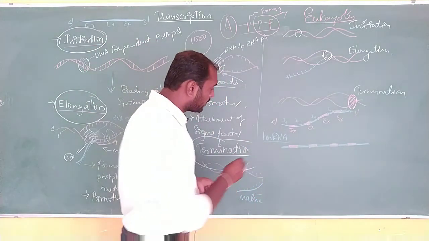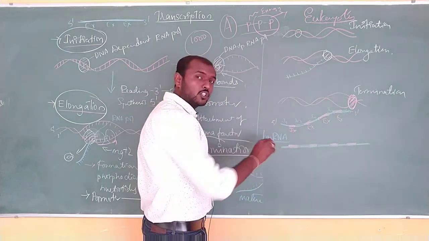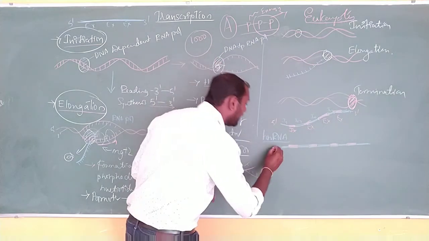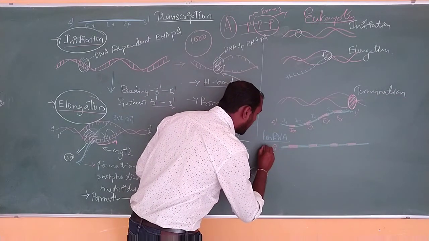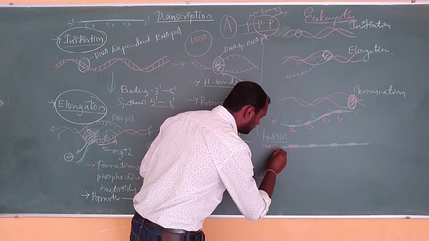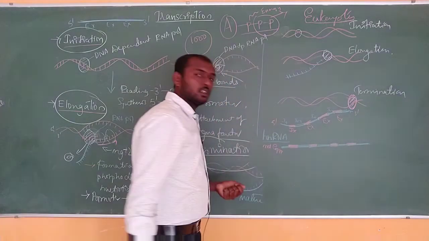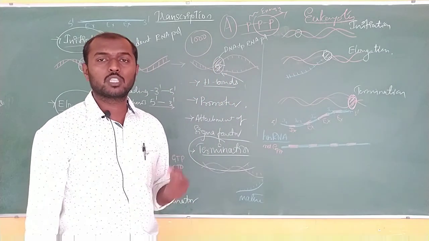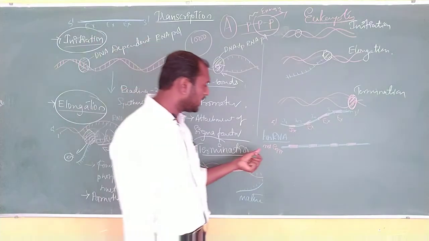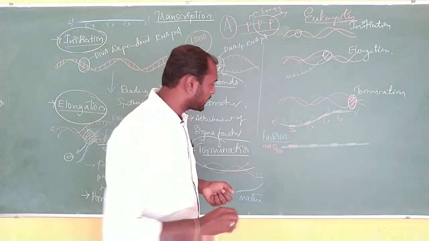So this RNA has a 5' end, and this 5' end is not a simple 5' end. This 5' end is provided with a methylated GTP, or guanosine triphosphate.